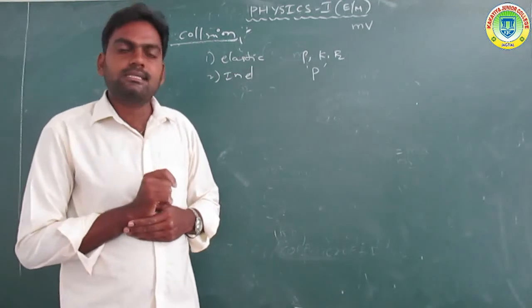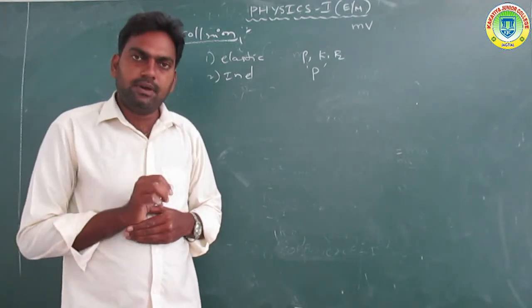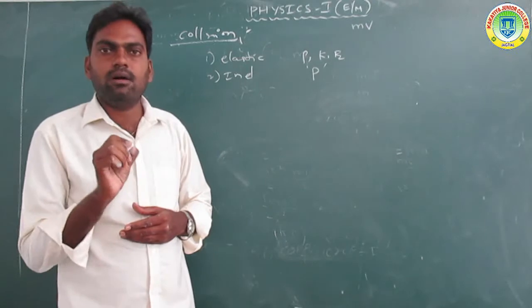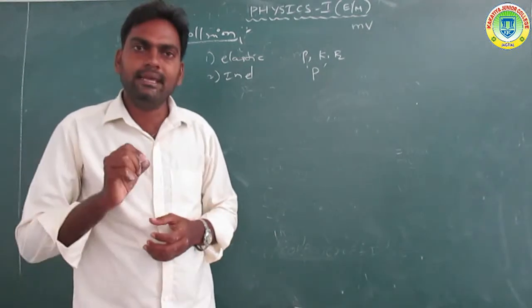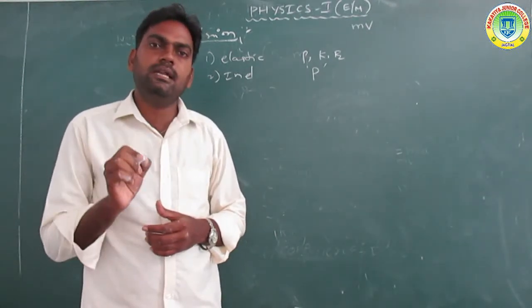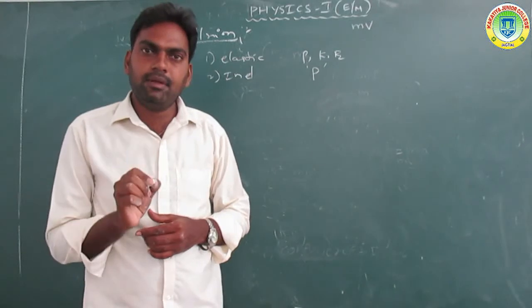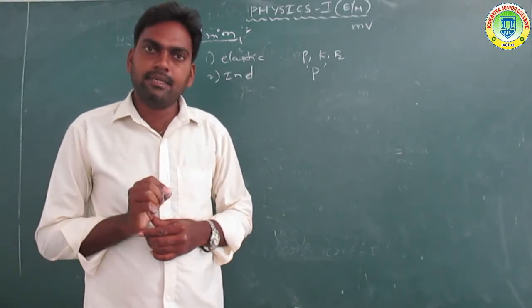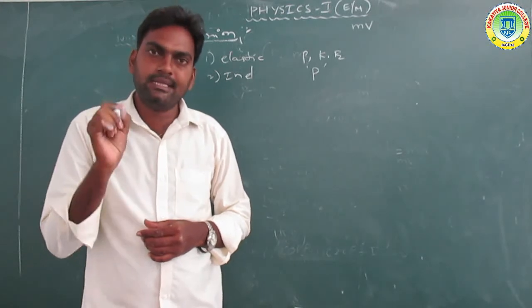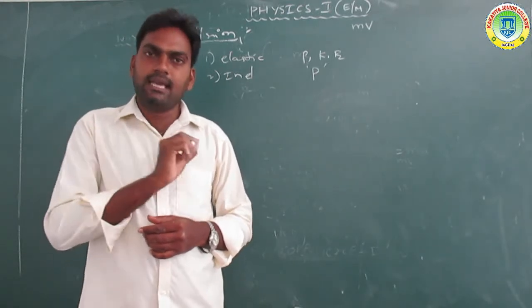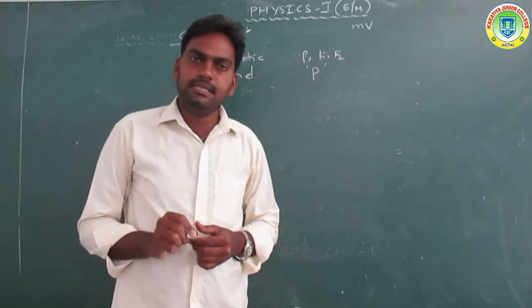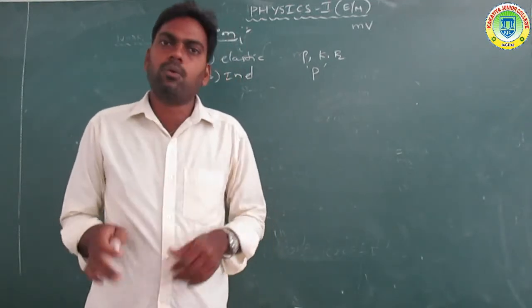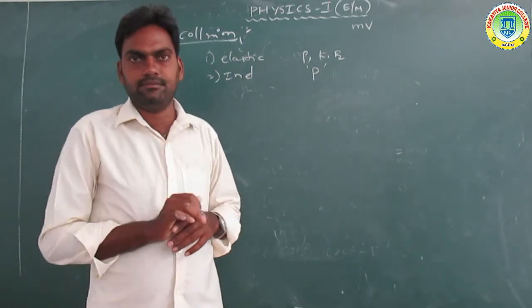Now, let us discuss the expression for one-dimensional elastic collisions. What is a one-dimensional elastic collision? One dimension is nothing but a single direction, so we take only the x-axis or only the y-axis, not a plane.